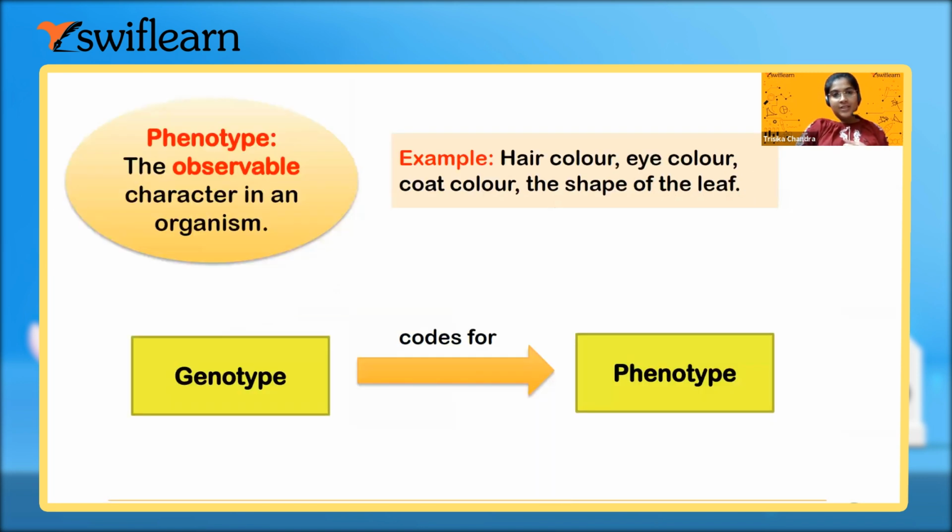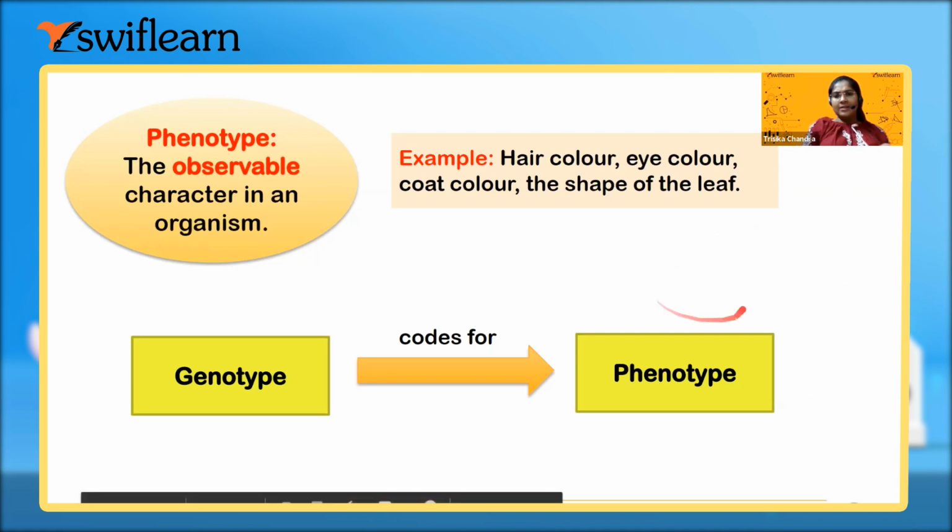Now coming to the genotype and phenotype. First, I would like to explain the phenotype, then I will go to the genotype. What is phenotype? When you look at anything from outside, the observable character is known as phenotype. Whether it is both T capital or one T capital and one T small, from outside you will always see that the trees are tall. So this is the phenotypic observation. Phenotype means what you are looking at from outside.